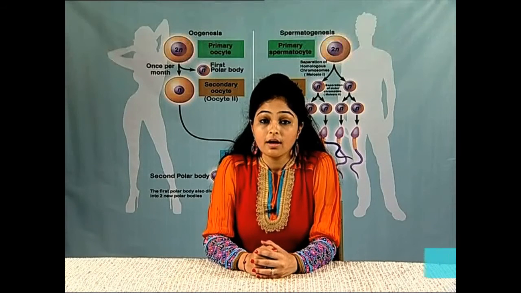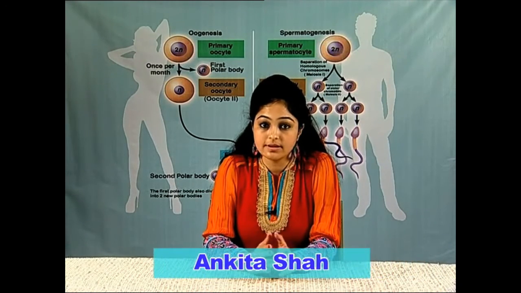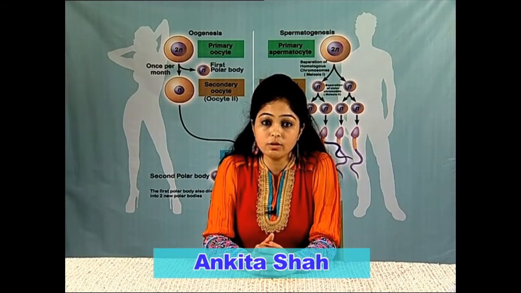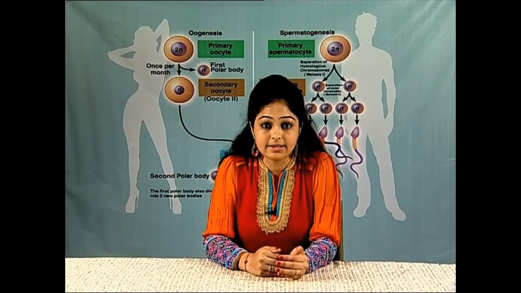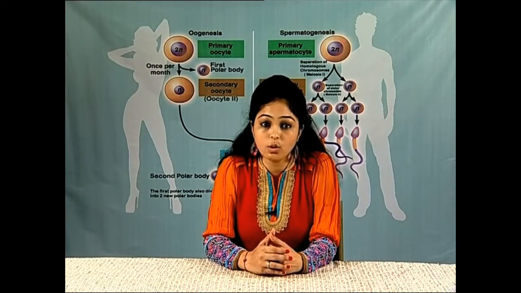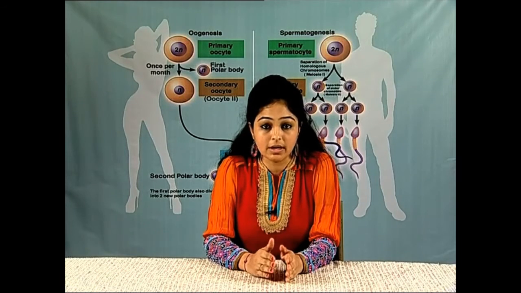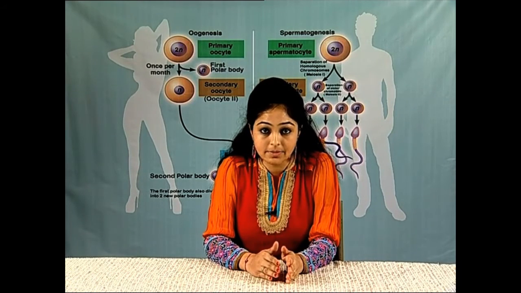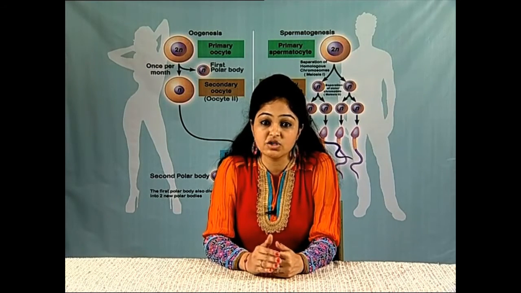Now, we would summarize the entire session that we have talked on gametogenesis. Gametogenesis occurs in both the sexes and is of two types, that is spermatogenesis and oogenesis. Spermatogenesis occurs in male gonads, that is testes, while oogenesis occurs in female gonads, that is ovaries. These gonads develop from undifferentiated gonad during the embryonic development. Later, it divides into ovary and testes depending on the genetic sex.